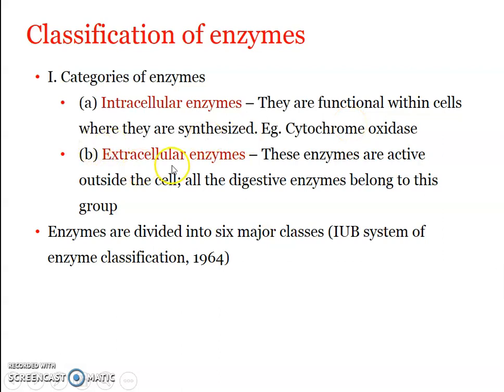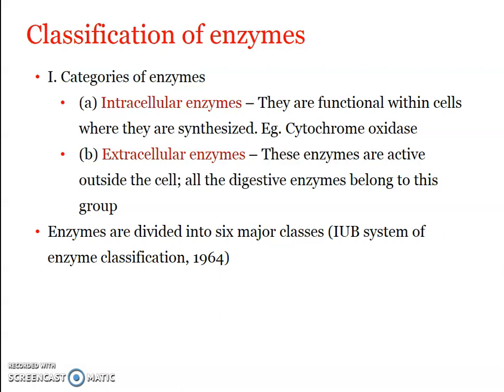Another is the extracellular enzyme. Extracellular enzyme is otherwise referred to as exoenzymes, and these enzymes are active outside the cell. So these enzymes are produced in the cell, then released out of the cell, and are active and functional outside the cell. Such enzymes are known as exoenzymes or extracellular enzymes.